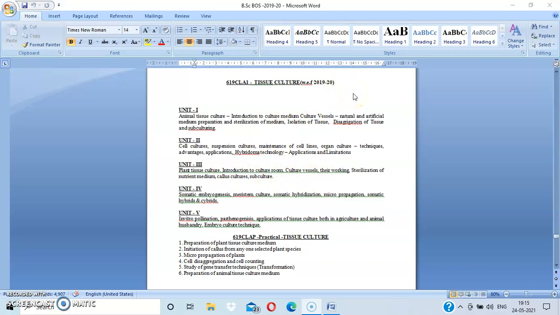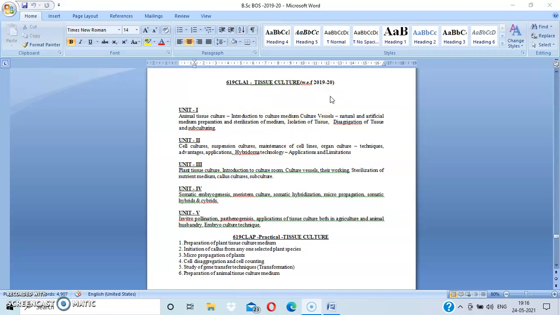Coming to unit 1. Here we are going to study animal tissue culture, introduction to culture medium, vessels, natural and artificial medium, preparation and sterilization of medium, isolation of tissue culture, disaggregation of tissue and subculturing. See here, we discuss the introduction to the culture medium.